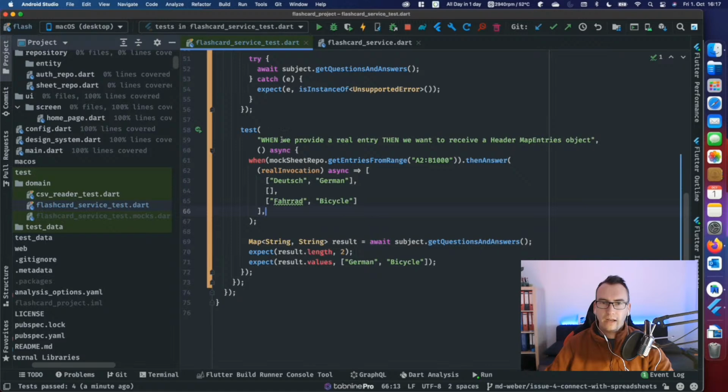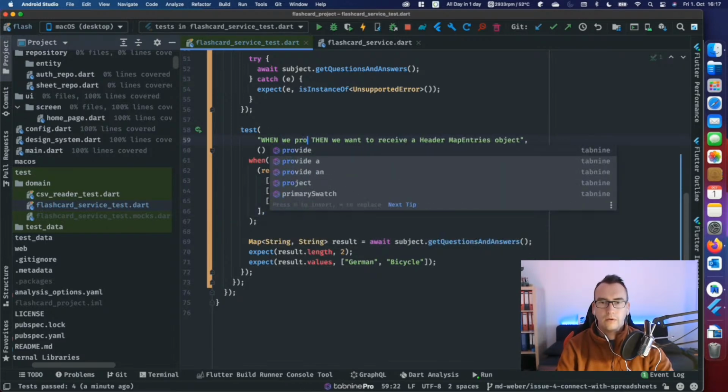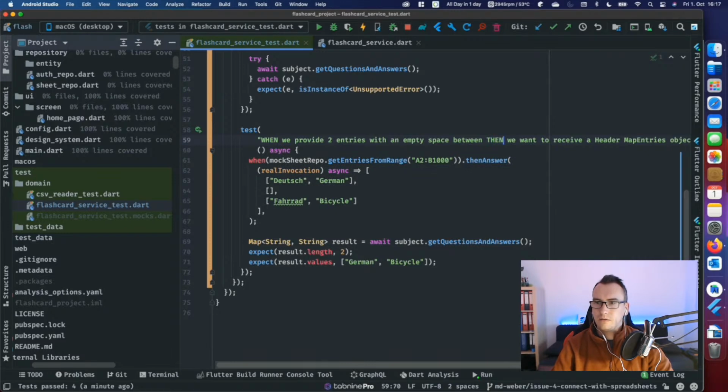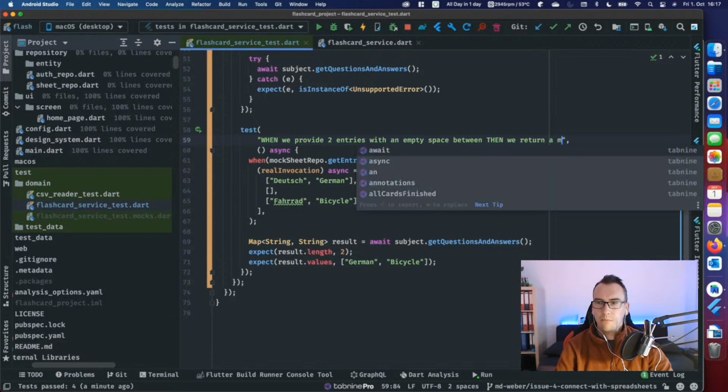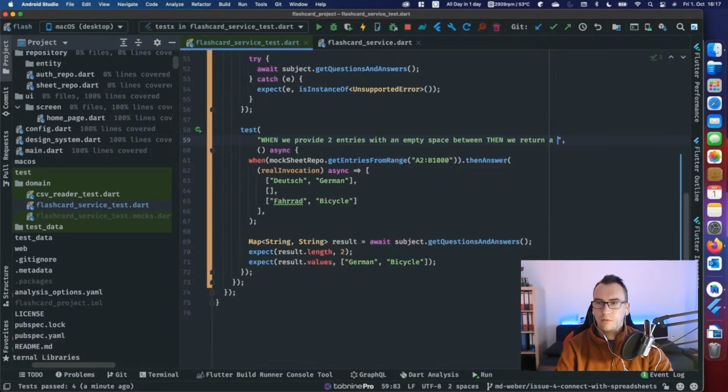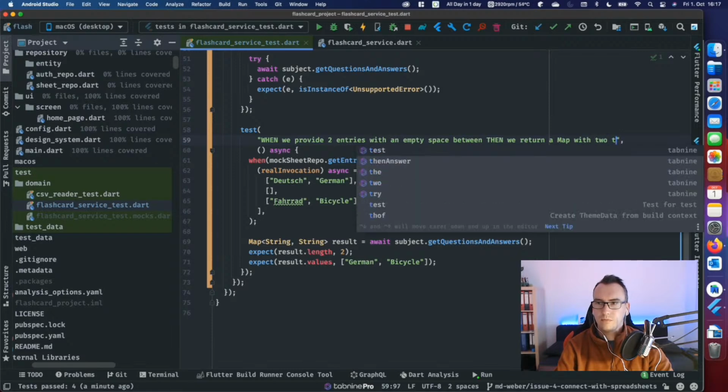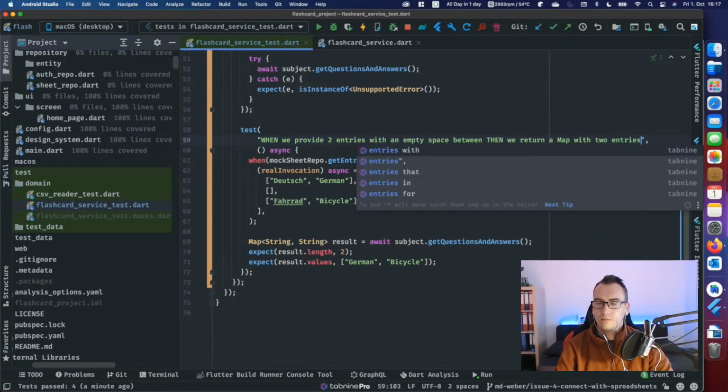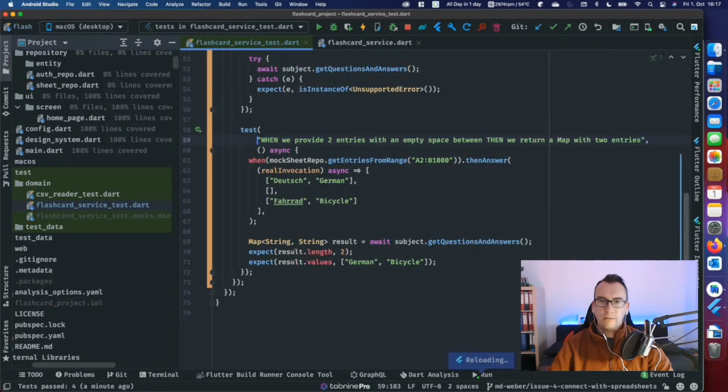So we know now when we provide 2 entries with an empty space between, then we return a map with 2 entries. So some of you know maybe also the should possibility, so that there should do something. That is also perfectly fine to create as a test naming convention. Good.